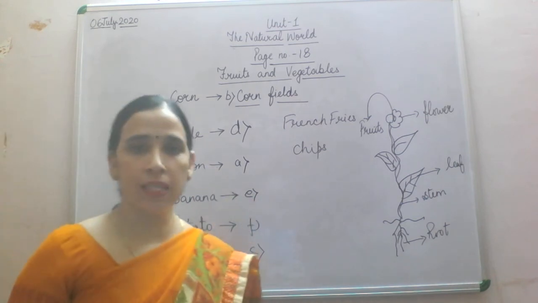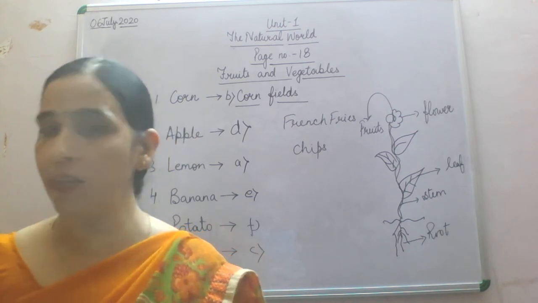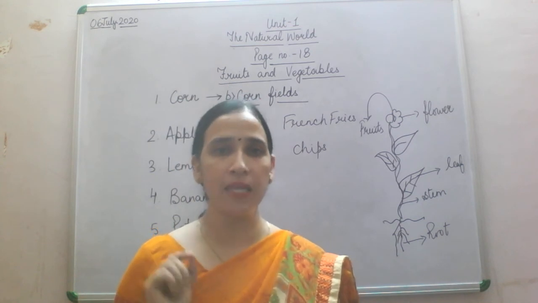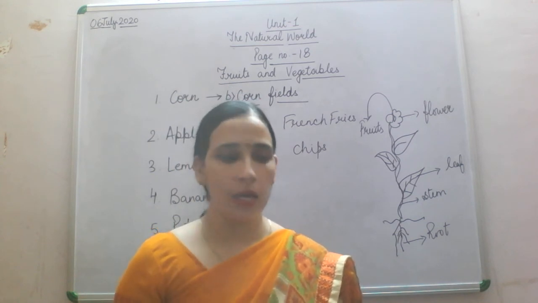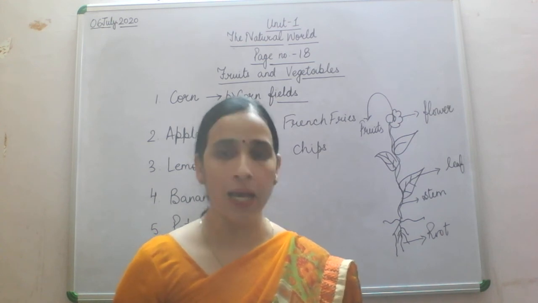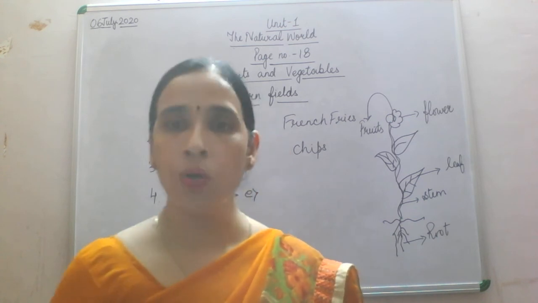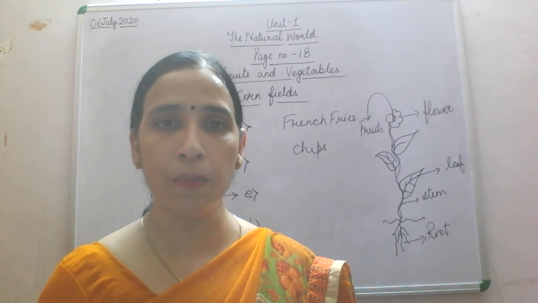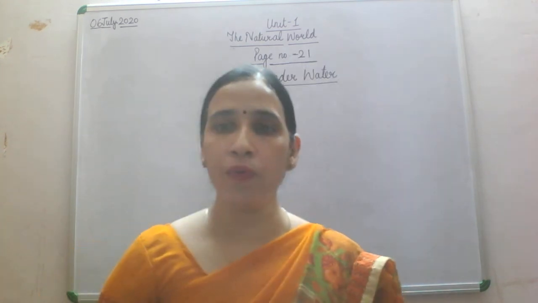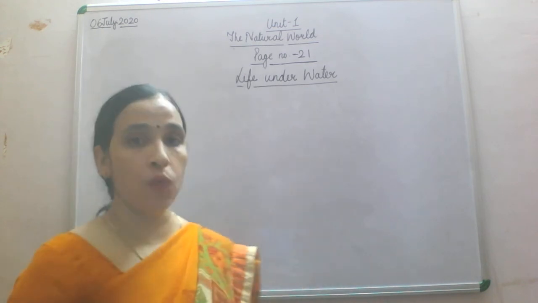So this page is related to fruits and vegetables, and why fruits and vegetables are important, that I have told you. So with this we have completed this page. Now we'll do our next page, which is page number 21, life under water. So children, now we will do page number 21, that is life under water.